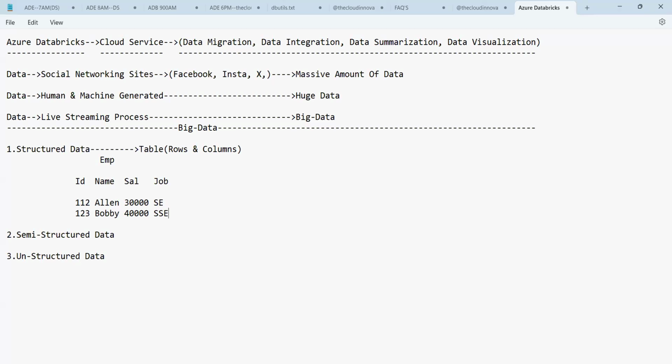So here, this is the data we have. Now you can clearly understand by looking at the data that it is in the proper form of rows and columns. These are the columns and below are the rows. Am I right? So we can understand it very clearly using these rows and columns. This is called simple structured data, which is also called big data.